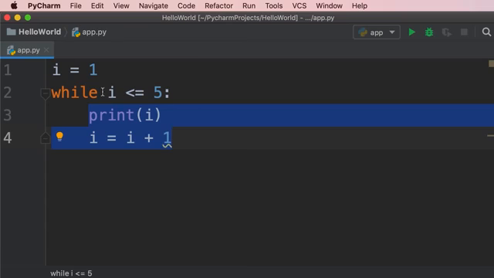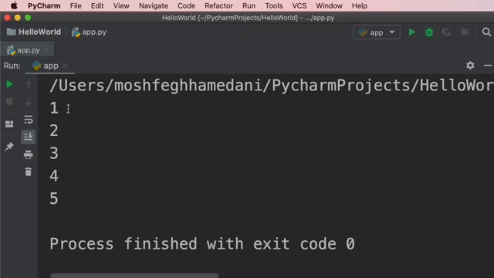So in the first iteration, i is 1, which is less than 5, so Python is going to execute this block of code. It will print 1 on the terminal, and then i becomes 2. Then the control moves back over here. So Python evaluates this condition. 2 is less than or equal to 5, so the condition is true, and once again, Python is going to execute this block one more time. In the second iteration, we're going to see 2 on the terminal, and then i will become 3. So this will continue until this condition is no longer true. Let me show you. Let's run this program. Now we see the numbers 1 to 5.